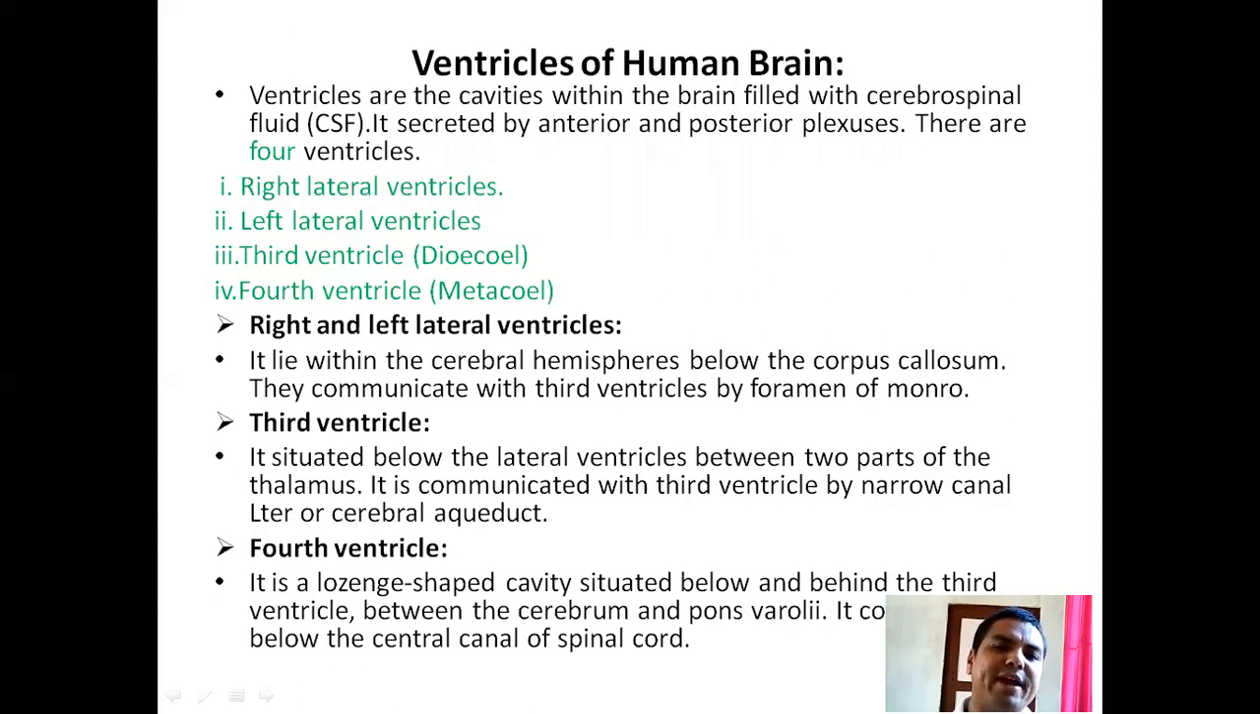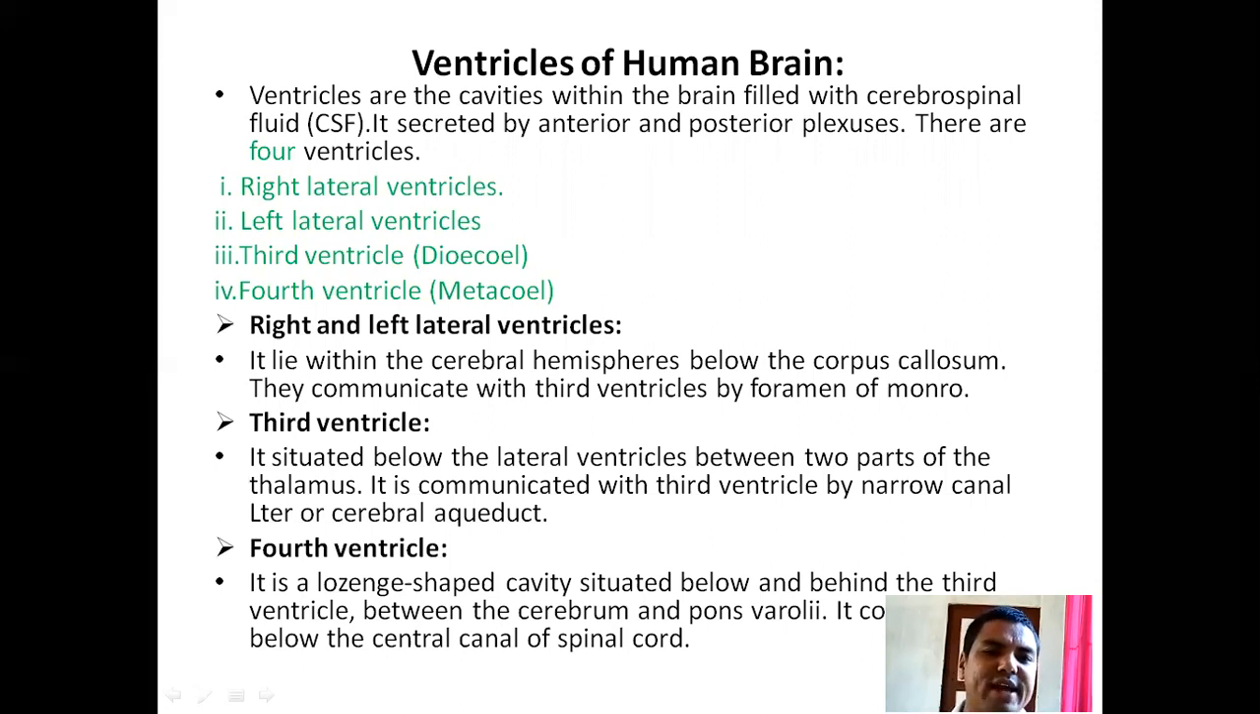Ventricles of the human brain. Ventricles are the cavities within the brain filled with cerebrospinal fluid. It is secreted by the anterior and posterior plexus. There are four ventricles: the right lateral ventricle, the left lateral ventricle, the third ventricle, and the fourth ventricle.